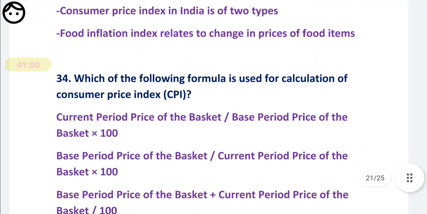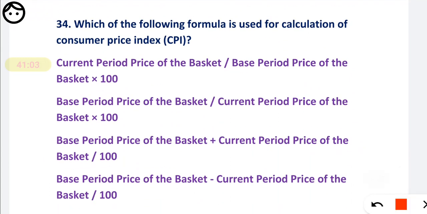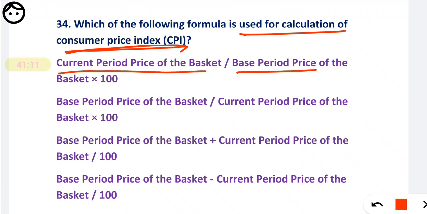Now 34. Which of the following formulas is used for calculation of the CPI? So how is CPI calculated? First, they have given current year price divided by base year price. Second, base year price divided by current period price.